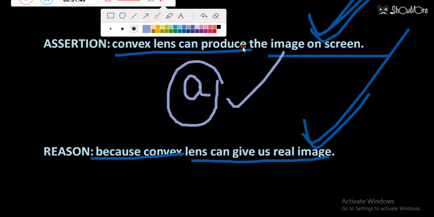So in this way, students, you have to answer the questions. We will change the level of questions in the next video, but I think this part will be sufficient for the unit test. You can go through all the questions given in this video and try them. If you find any controversy and think my answer is wrong, then you can drop a message and I can rectify the mistake.